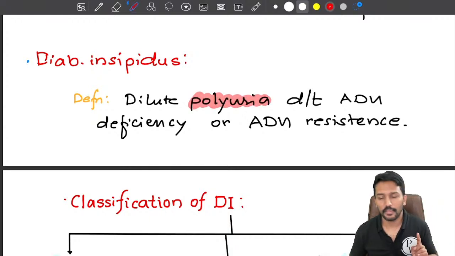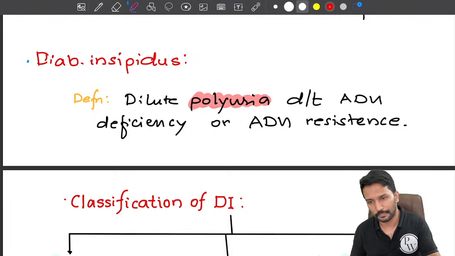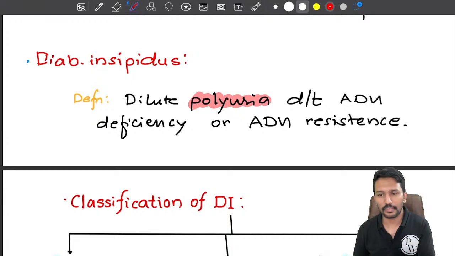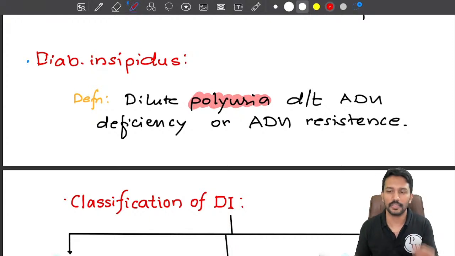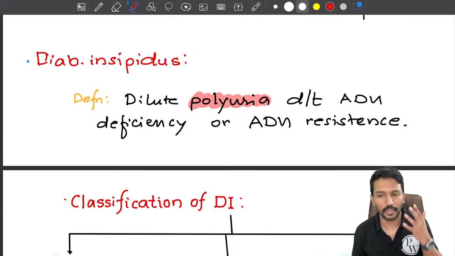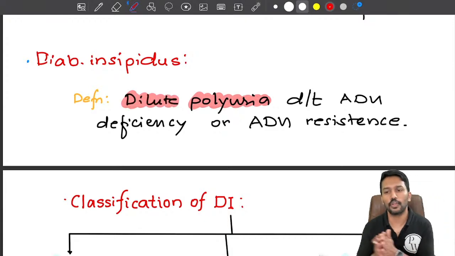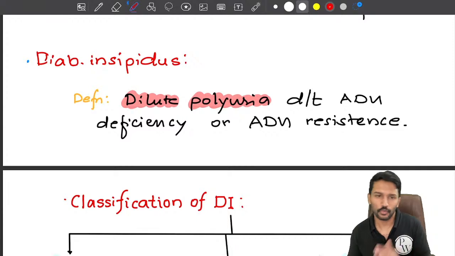Okay. Now ADH is only concerned with regulation of water. It has nothing to do with sodium. It has nothing to do with potassium, unlike your aldosterone. Aldosterone increases sodium and water reabsorption and facilitates potassium loss. But ADH doesn't do that, right? ADH's job is only water reabsorption or water loss. So if I'm losing water from the kidneys because of ADH deficiency, I'm only losing water. I'm not losing sodium, I'm not losing potassium, I'm not losing any of the other electrolytes. So when I look at the urine osmolality, it will be very low, right? We call it dilute polyuria. And this is happening due to ADH deficiency.